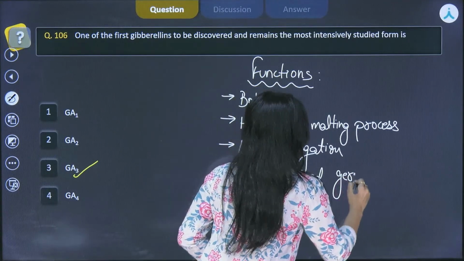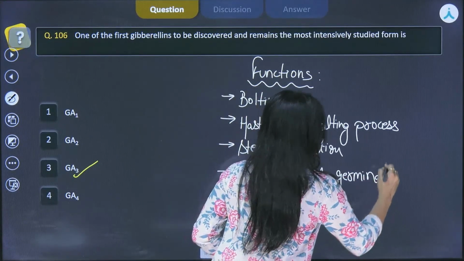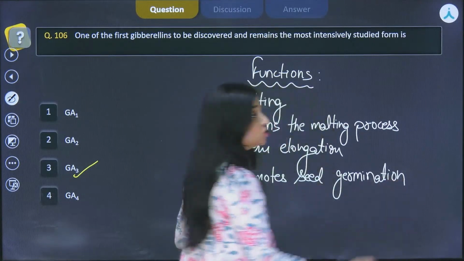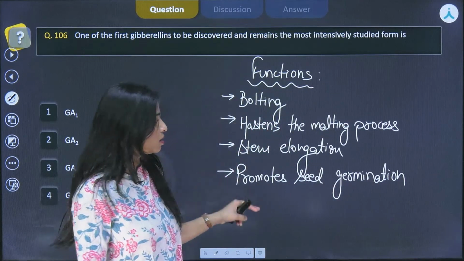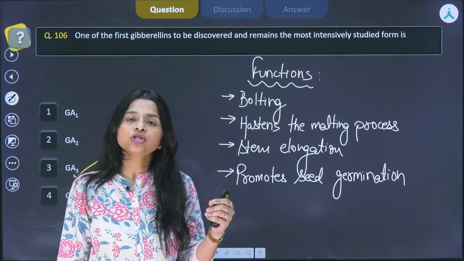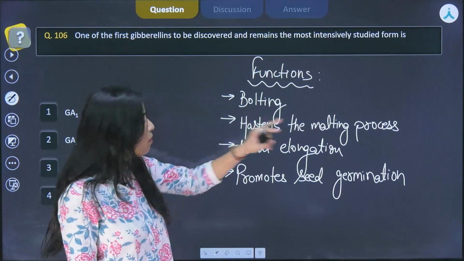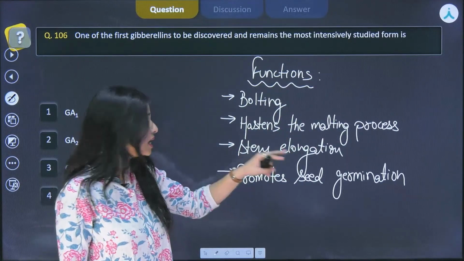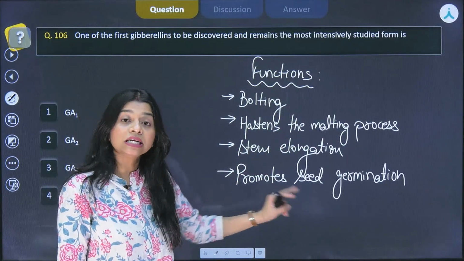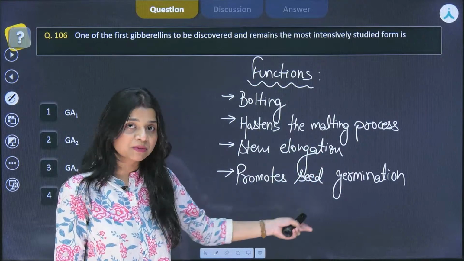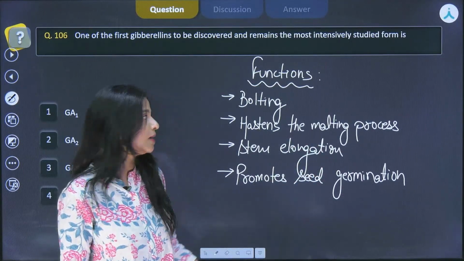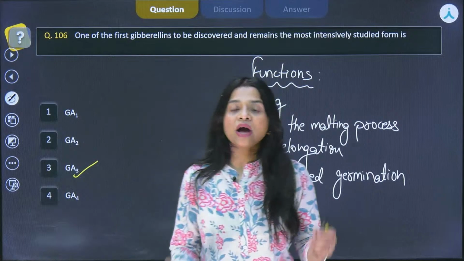These are some of the important functions. There are several other functions performed by gibberellins, but these are the ones often asked in your NEET exam: the process of bolting, malting, stem elongation, and promoting seed germination. It is antagonistic to abscisic acid because of this particular feature. These are the features you have to keep in mind.